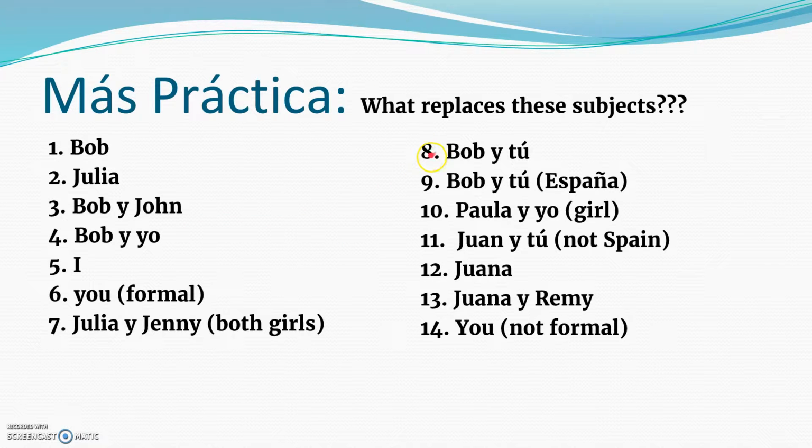Okay. For number 8, numero ocho, Bob y tú. That's like you all, or y'all. Okay. I'm just going to say that Remy is a guy. Okay. And I am looking for my answers. Okay. So pause it right now. Look at the questions, and we'll go from there. Pause.